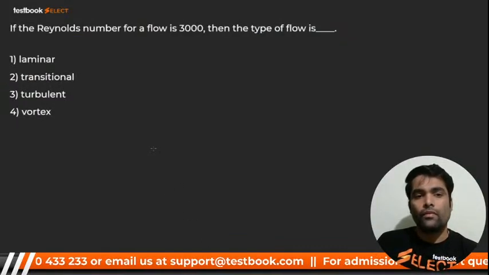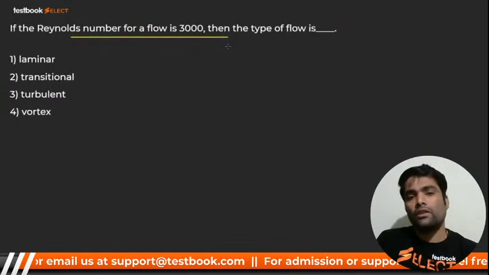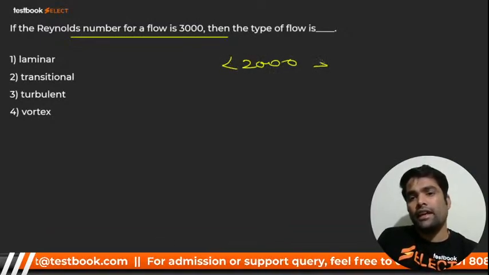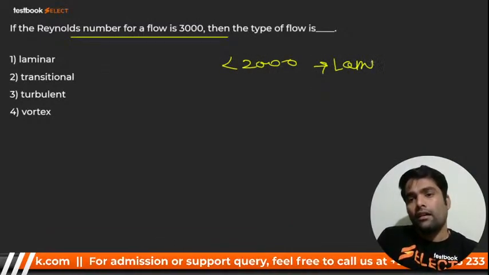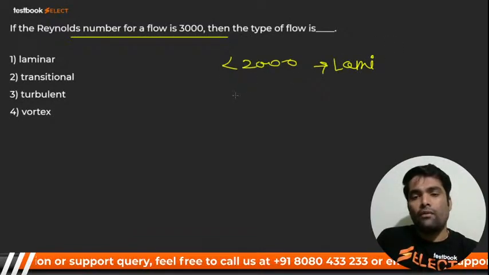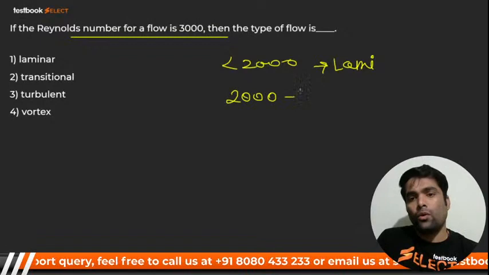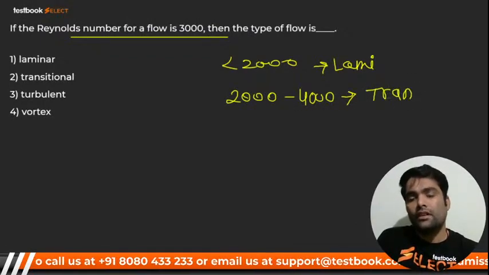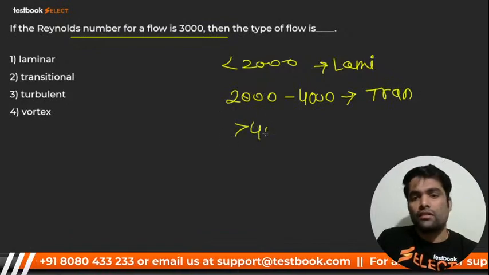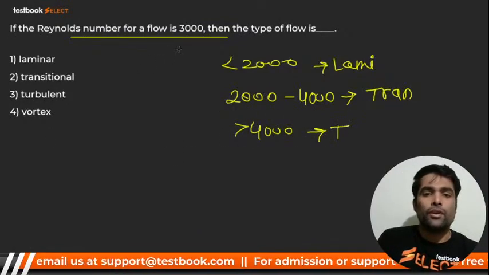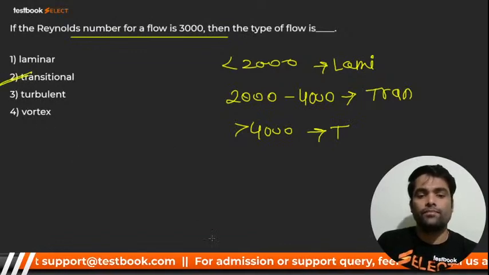Here we go. Reynolds number for flow 3000. You know that जब 2000 से कम हो, less than 2000, then it is laminar, right? And when it is 2000 to 4000, it is transition. And more than 4000, then it is turbulent. So it should be 3000, that is transitional.